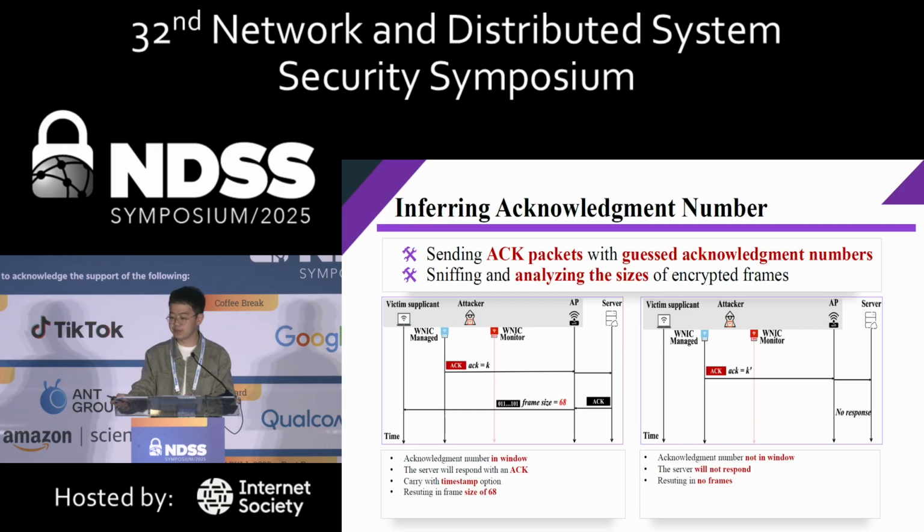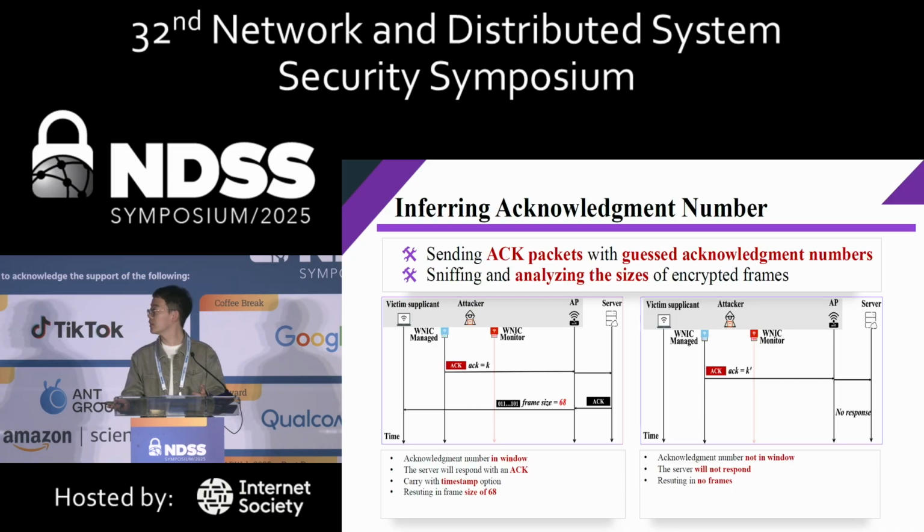And the last step is to infer the acknowledgement number, and the attacker will adopt a similar strategy, that is, to send some ACK packets with the guessed acknowledgement numbers. And then the attacker will also sniff and analyze the size of the frames. If the acknowledgement number is in the acceptable window of the connection, the server will respond with an ACK packet.